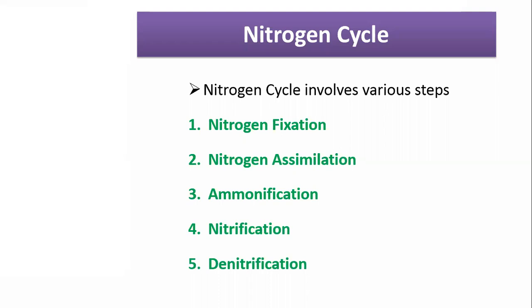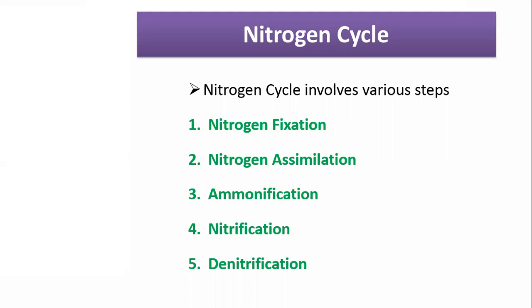Then, for example, of these bacteria: Azotobacter, Clostridium, then Rhizobium, Nostoc, and Anabaena. Those microorganisms fix the atmospheric nitrogen. Then the second step is nitrogen assimilation, which comes after the first step.